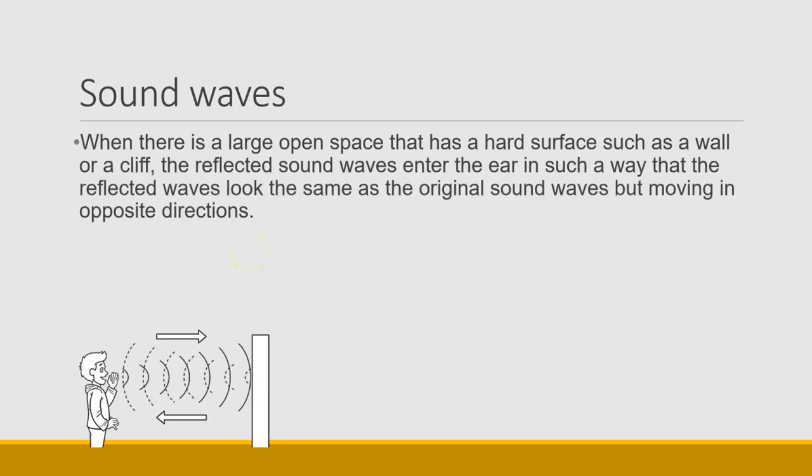However, when there is a large and open space with a hard reflecting surface like a wall or a cliff, then the reflected sound waves will enter the ear in such a way that the reflected waves look the same as the original waves. They haven't been reflected off at different angles, they haven't scattered in different directions. They maintain the same sound wave but in the opposite direction, traveling into your ear.